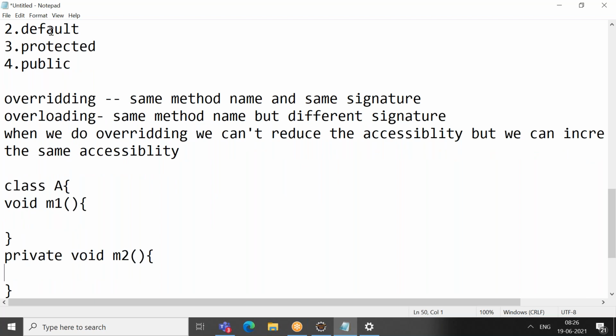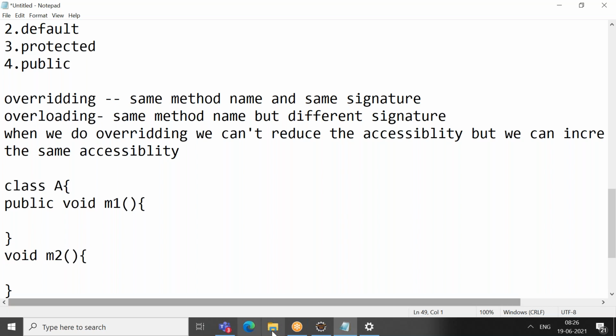But if you have default, you can increase the accessibility. It means I can make this method protected, which is allowed because I'm increasing it. I can even make this method public, and that is allowed too, because you are increasing the accessibility. If your method is public, you should write only public, because public is the most accessible. You cannot try to reduce it. So you cannot reduce accessibility; you can increase it or keep the same accessibility.